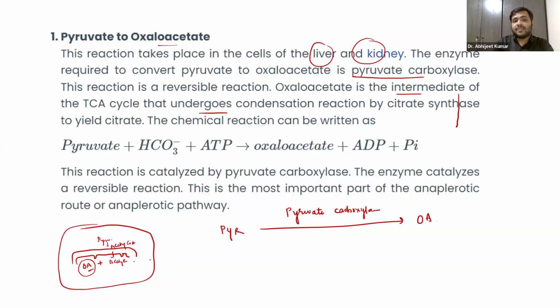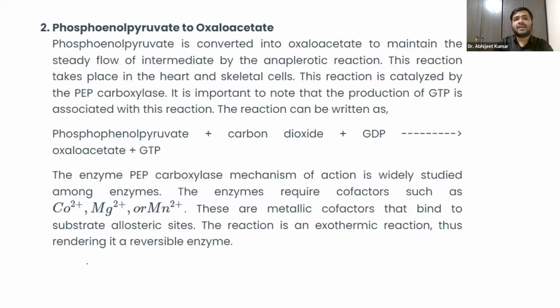That condensation, basically, they both combine. Oxaloacetate is 4 carbon, acetyl coenzyme A is 2 carbon. They form a compound called citrate, guys, right? Citrate is a 6 carbon compound, so that is something you have to remember. This oxaloacetate is an intermediate product in this tricarboxylic acid cycle or the Krebs cycle. This reaction is catalyzed by pyruvate carboxylase, and it is the most important part of the anaplerotic route or the anaplerotic pathway.